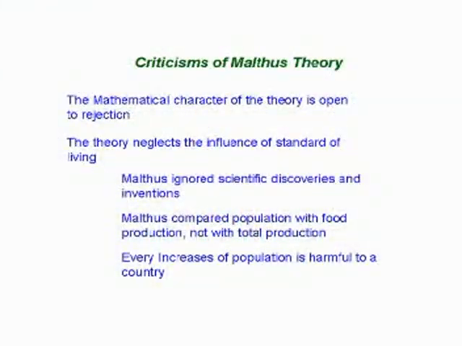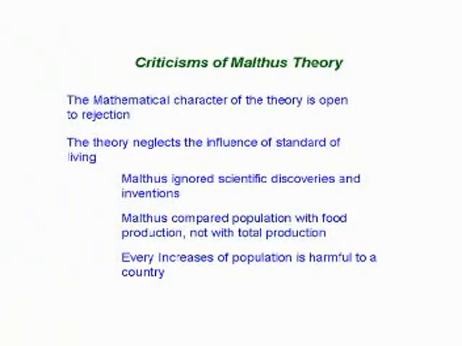Now we will see the criticism. What are the criticisms given by various social scientists on the Malthus theory? First, the mathematical character of the theory is open to rejection. According to Malthus, food production is in arithmetic ratio and population production is in geometric ratio. There is no evidence throughout the country for this kind of relationship. That is the one thing. The second criticism is that the theory neglects the influence of standard of living.